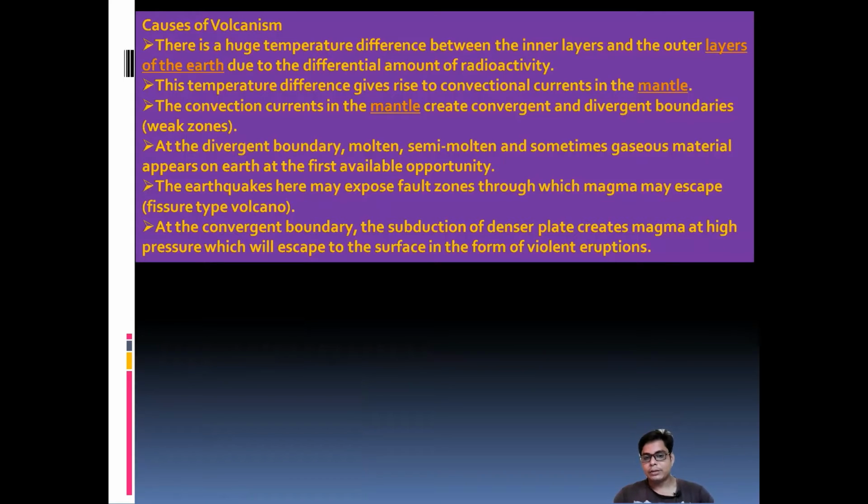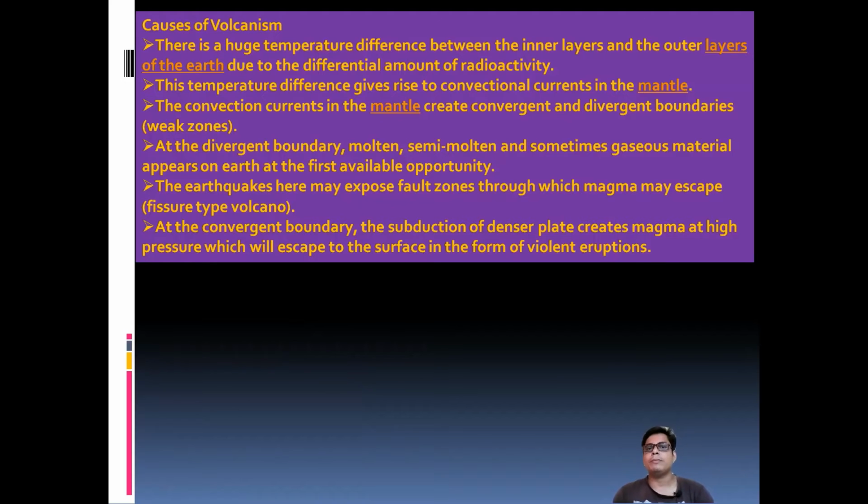Then we have to discuss the causes of volcanoes. Perhaps you know that the earth's temperature increases as you go down, by 1 degree centigrade per 32 meters of descent. Below 30 to 50 kilometers in the interior of the earth, in the asthenosphere or the mantle, all the material is in a liquid or semi-liquid form.